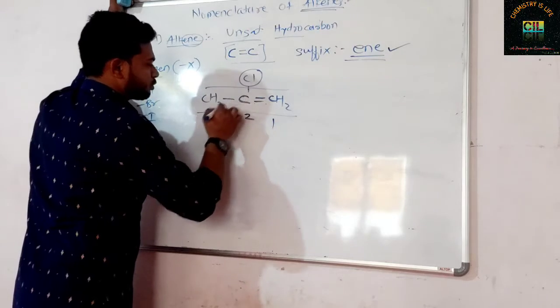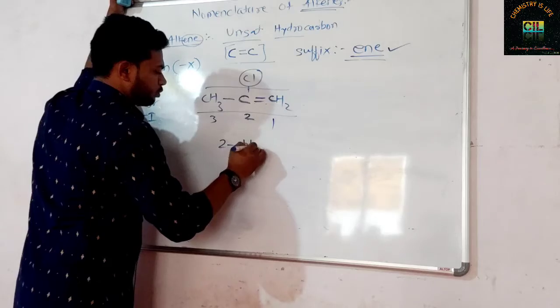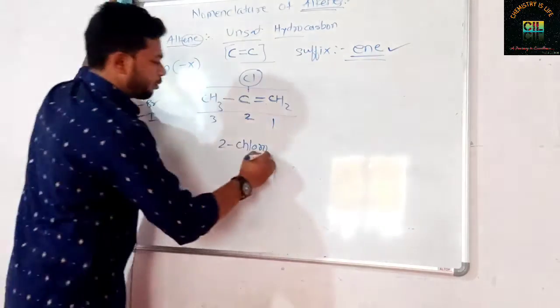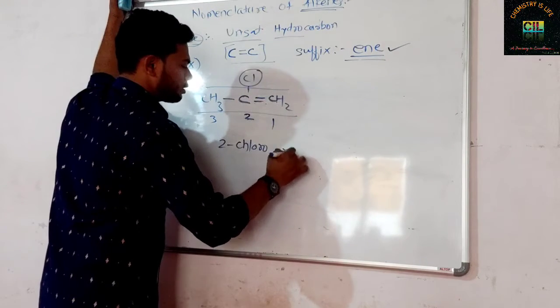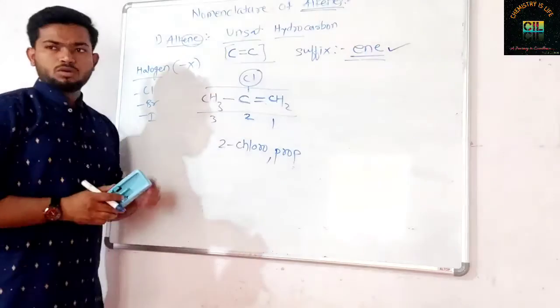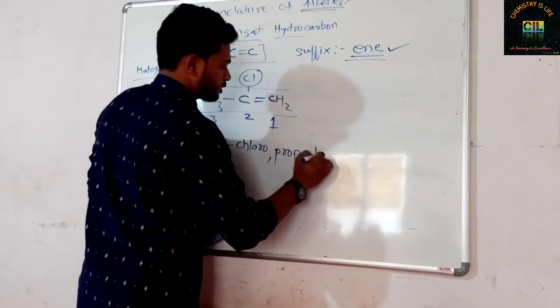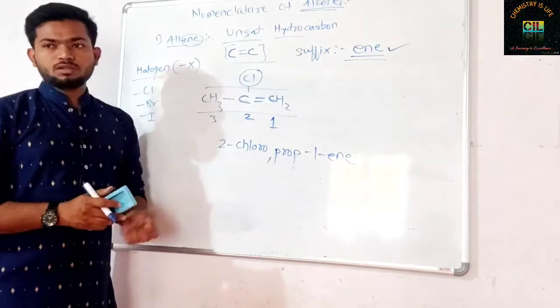The chlorine is attached to the second carbon, so for chlorine you write 2-chloro. How many carbons are in the chain? 3. So the word root is prop. 2-chloroprop. The double bond is on which carbon? First. 1-ene. 2-chloroprop-1-ene.